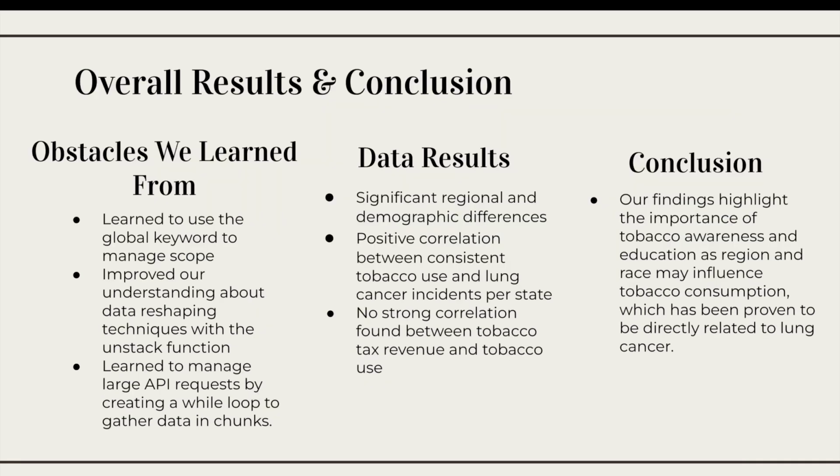So for our overall results, some obstacles that we learned from: we learned to use the global keyword to manage scope. We improved our understanding about data reshaping techniques, specifically with the unstack function. We learned to manage large API requests. Also, with our results, we saw significant regional and demographic differences and a positive correlation between tobacco use and lung cancer incidence. We also found that there was not a strong correlation between tobacco tax revenue and use. These findings highlight the importance of tobacco awareness and education, as region and race might influence tobacco consumption, which is proven to be related to lung cancer.